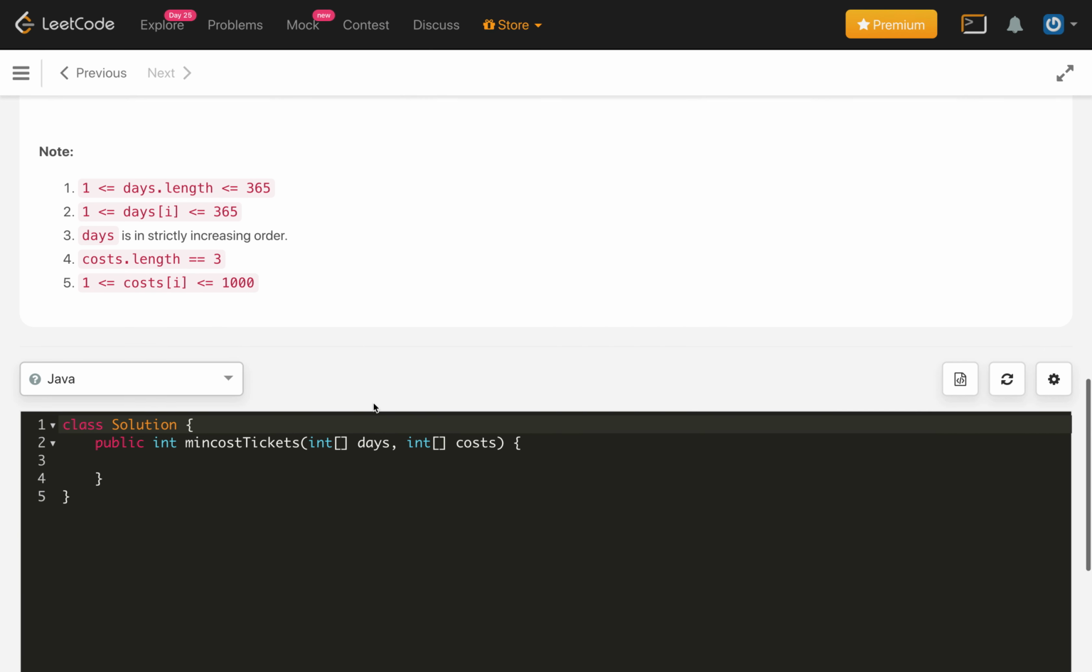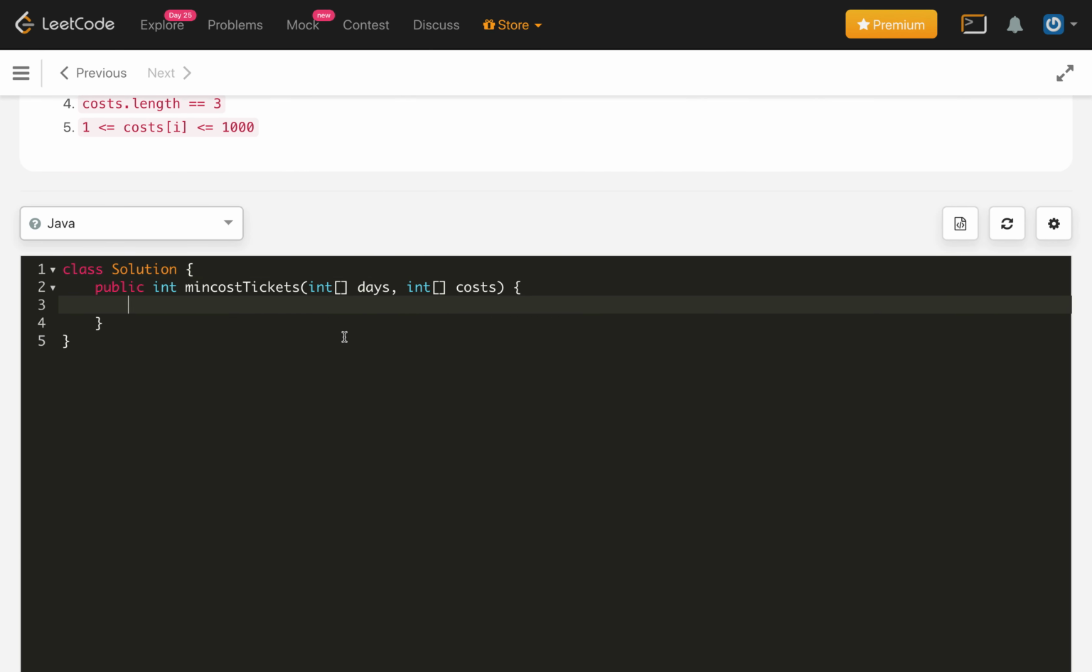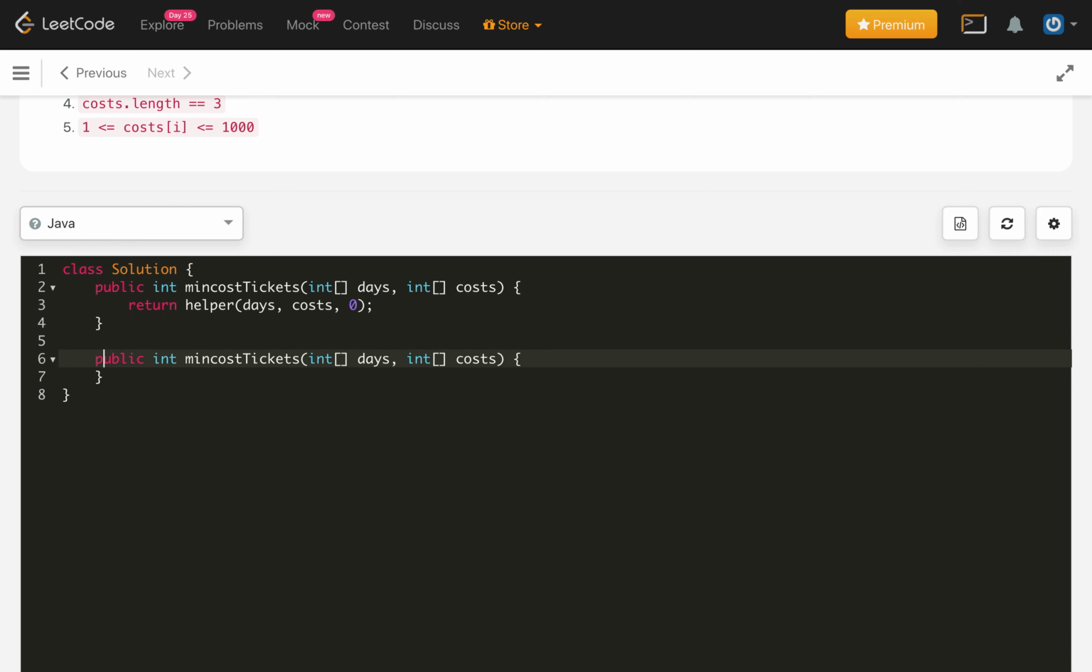Let's implement our code. How will we implement it? First of all, we will create a helper method. We will pass the days array and the costs array, as well as the initial day starting from 0. Let's define the helper method definition. It will also get an int d, which will represent the day. Here, this d will represent the date.